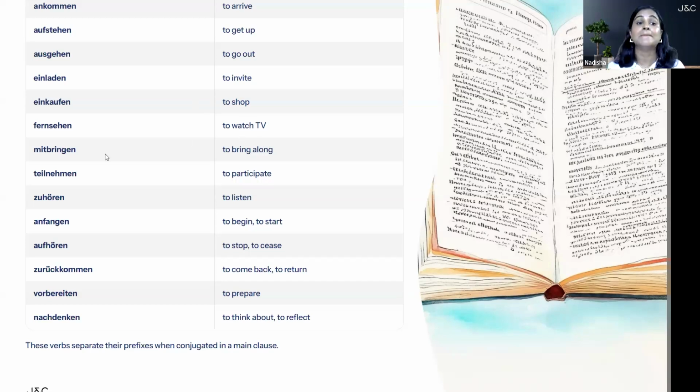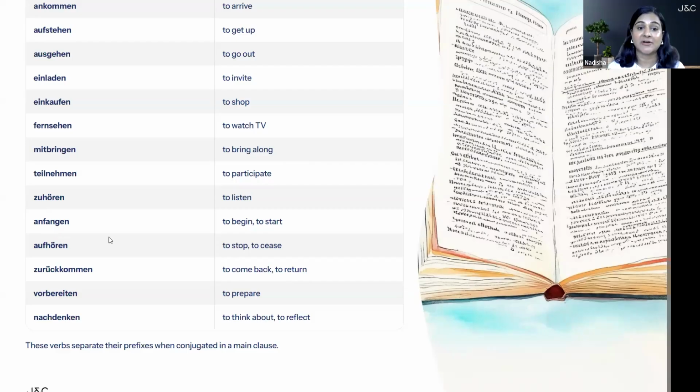The next one is mitbringen. In mitbringen, mit is the prefix. This verb means to bring along. The next one is teilnehmen. Teil is the prefix and it will go at the back. It means to participate. The next one is zuhören. Z is pronounced as 'tsu', so this is zuhören. It means to listen. Zu will go at the back.